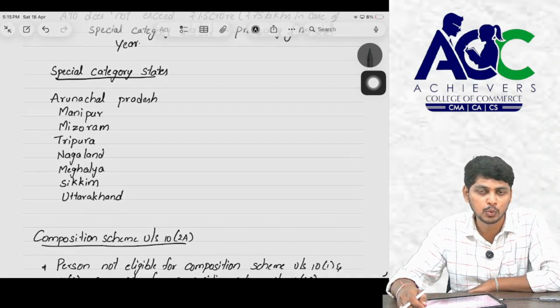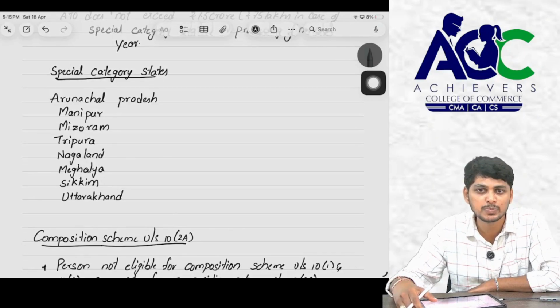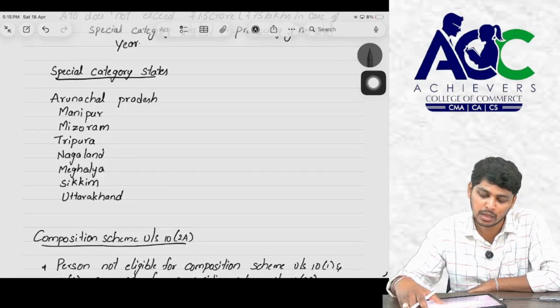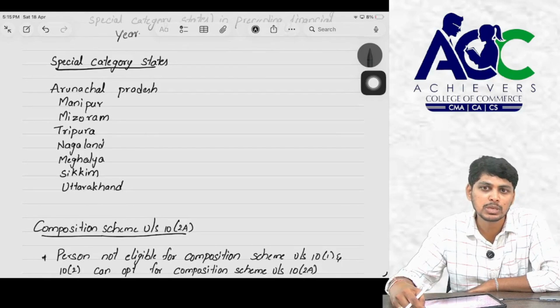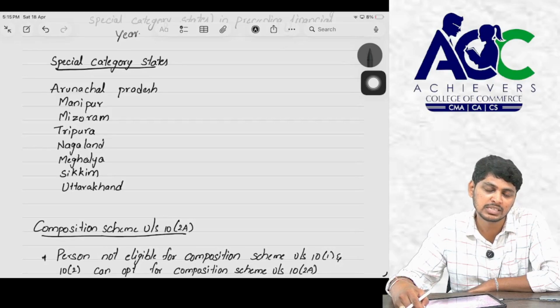Arunachal Pradesh, Manipur, Mizoram, Tripura, Nagaland, Meghalaya, Sikkim and Uttarakhand are special category states. What is meant by special category states? Nothing but the central government gave some tax reliefs under the Income Tax Act and some tax incentives to them. Then those states are called special category states.